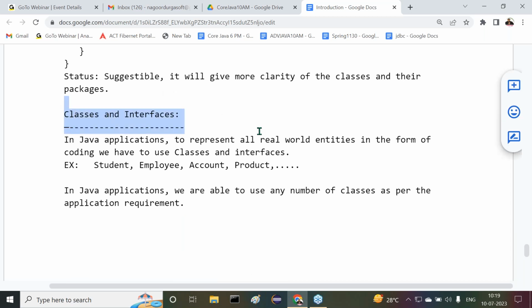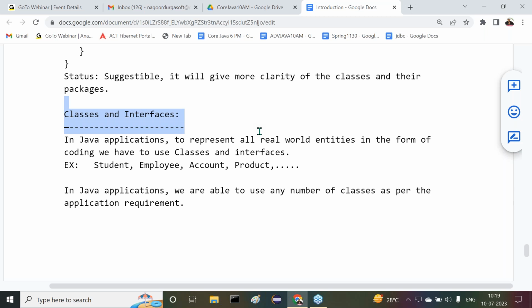These classes and interfaces, again, we are going to understand in object orientation. In OOPs, we are going to have classes and interfaces again. Only about these classes and interfaces, we are going to spend nearly 4 to 5 days of time. Very soon, we are going to start object orientation.